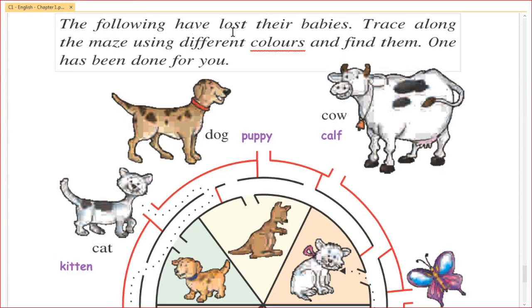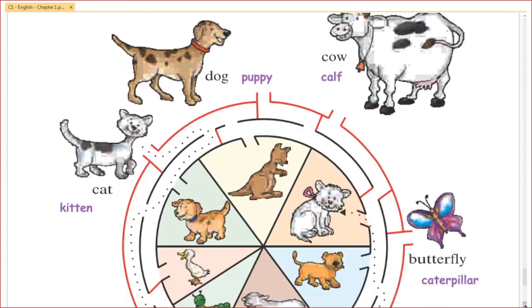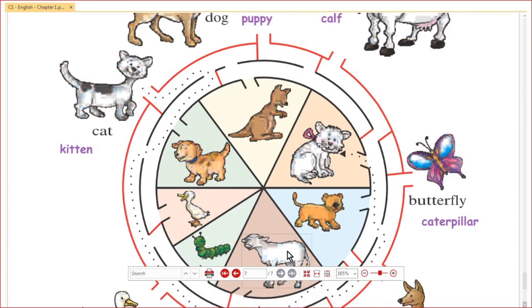The following have lost their babies. Trace along the maze using different colors and find them. One has been done for you. Kids, you trace along these maze and find their babies. What is the young one of cow called? It is calf. Where it is? It is here. So you need to go through by this way. You have to come by this and you have to reach it. Similarly, you do for other animals.